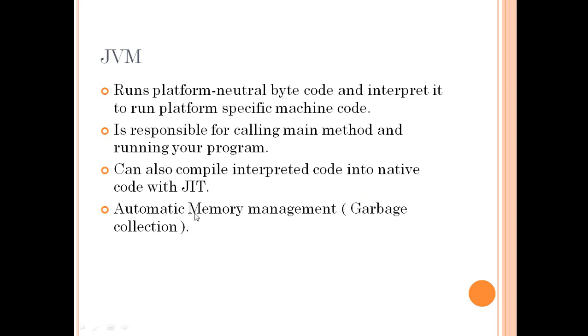The JVM also contains garbage collection, which provides the functionality of automatic memory management. It helps us destroy and deallocate unreferenced objects from memory, so that the program can get some extra space in order to function properly.